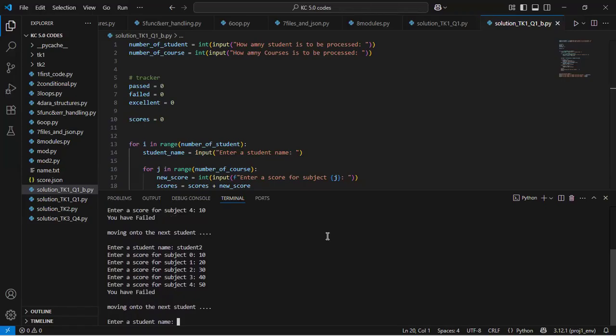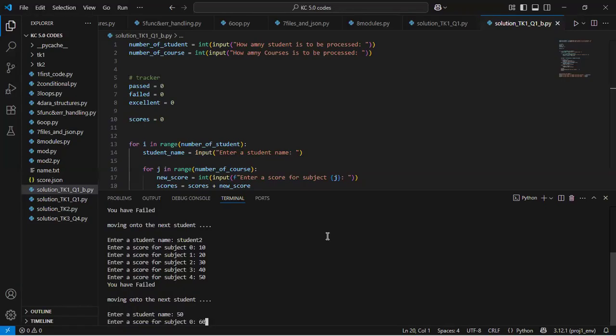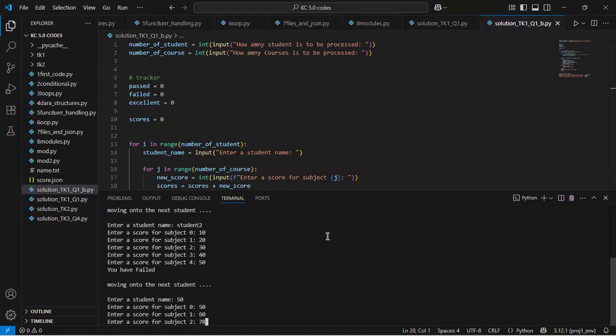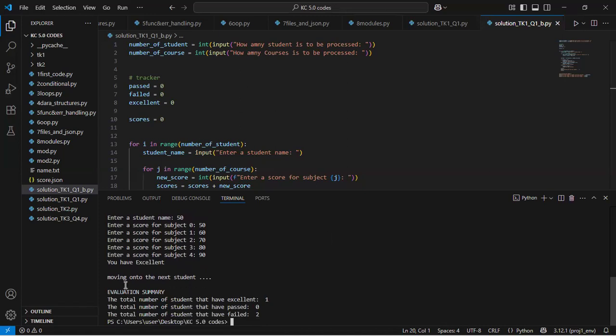For the third student, the name should have been something, but it doesn't really matter. I'll put 50 for the first subject, then 60, 70, 80, and 90.